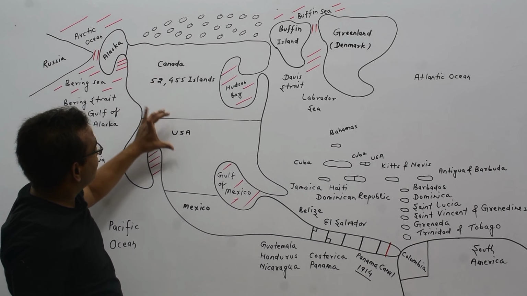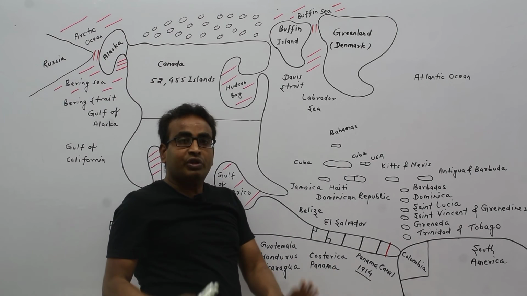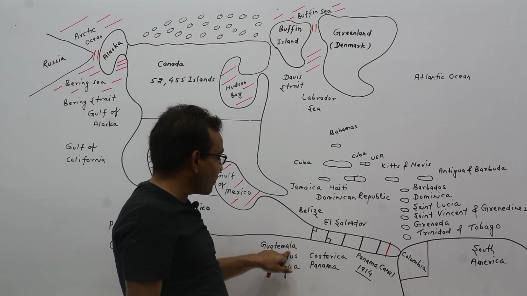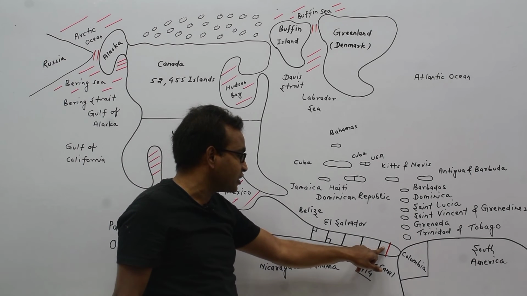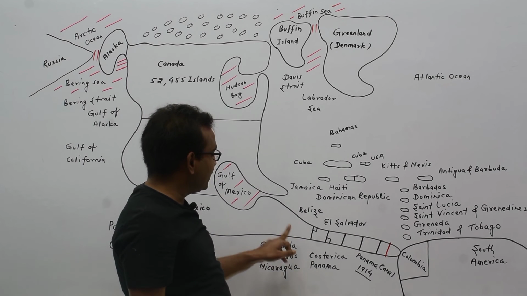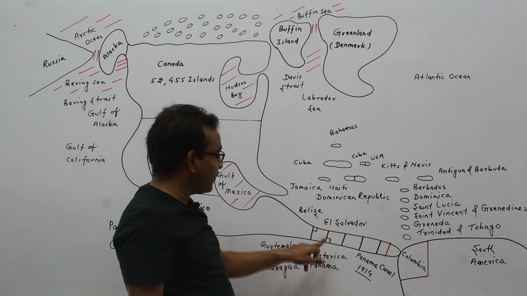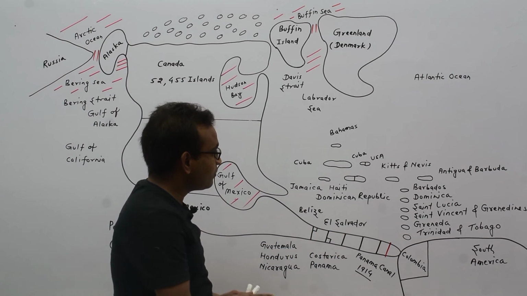This is Canada, this is USA. Mexico. Below Mexico, there are 7 continuous countries. This one is Guatemala, this one is Honduras, this one is Nicaragua, this one is Costa Rica, this one is Panama. In between Mexico and Guatemala, here is Belize. In between Guatemala and Honduras, here is El Salvador.